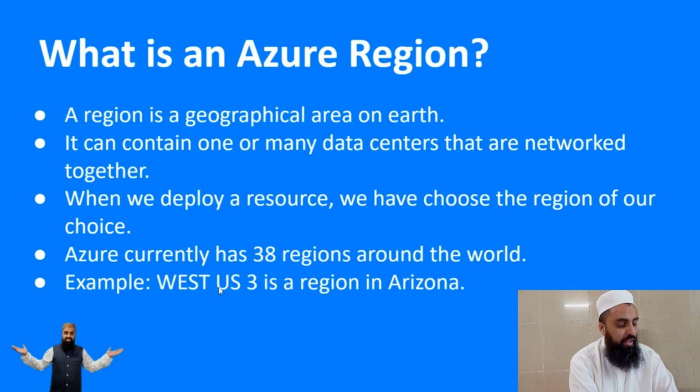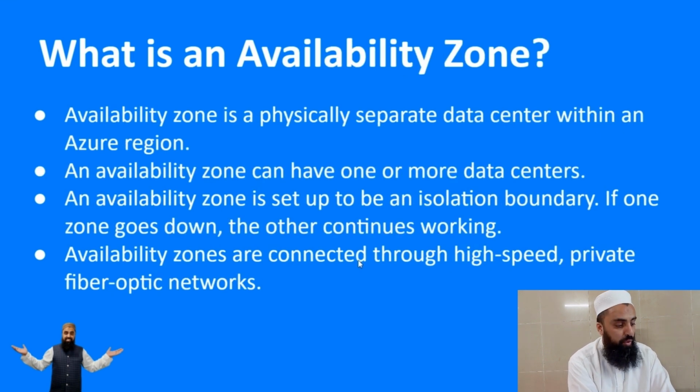For instance, West US 3 is a region in Arizona. Okay, now I have shared the example of a region. US West 3 is a region in Arizona. Also, now, what is an availability zone? An availability zone is a physically separate data center within an Azure region. So it means that one Azure region can have multiple availability zones. These are actually the data centers which have the servers.